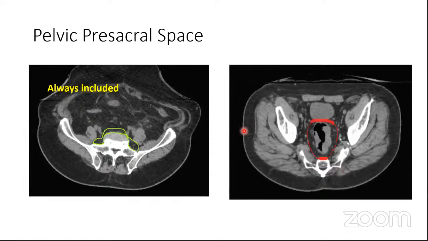Now then we come to the next subsite, that is the presacral space. Now in the Valentini guidelines, they have divided this presacral space into a pelvic presacral space and an abdominal presacral space. This pelvic presacral space has to be included for all patients. Okay, and the cranial limit of this pelvic presacral space corresponds to the mesorectum.